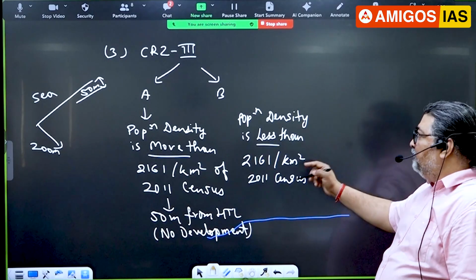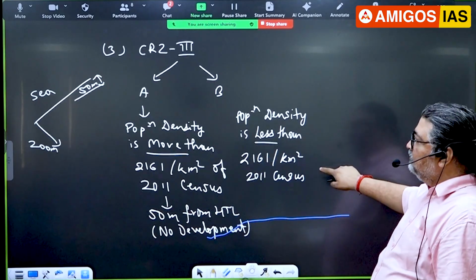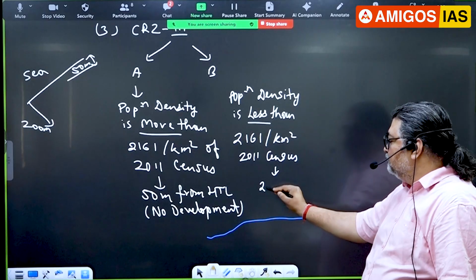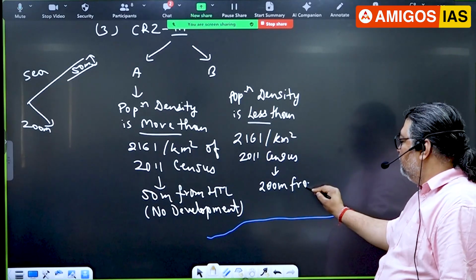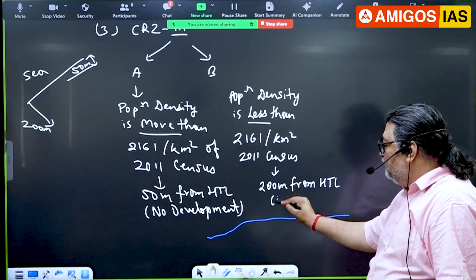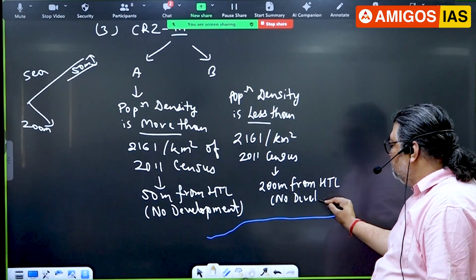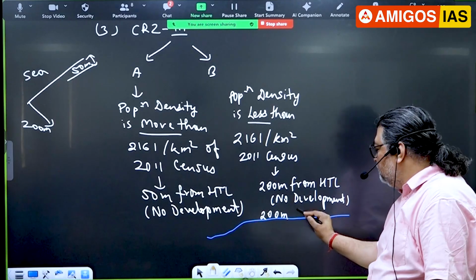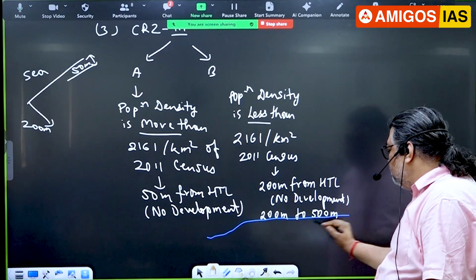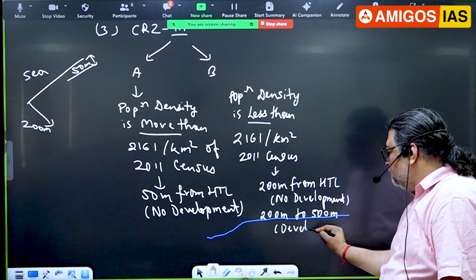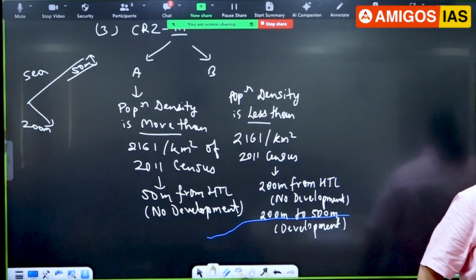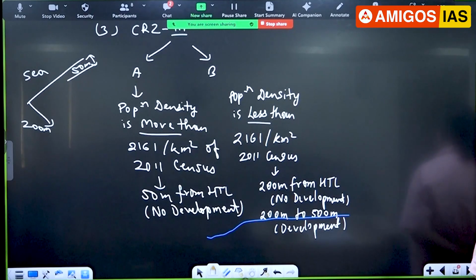So here, 200 meters from the high tide line, no development, and 200 meters to 500 meters, development is allowed. Same as the previous. Right? That's what they have done there.